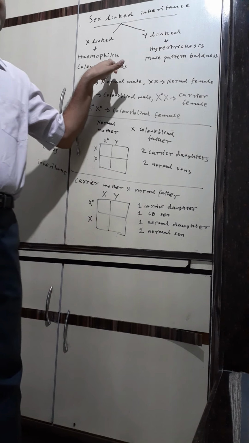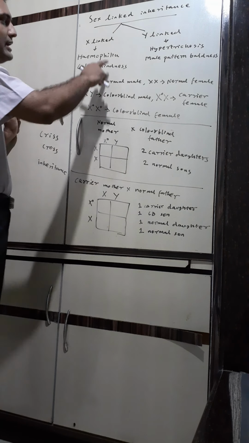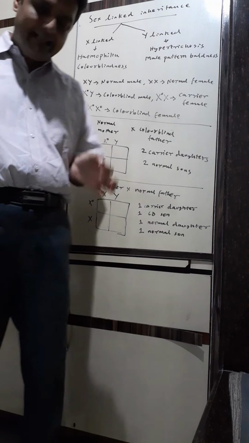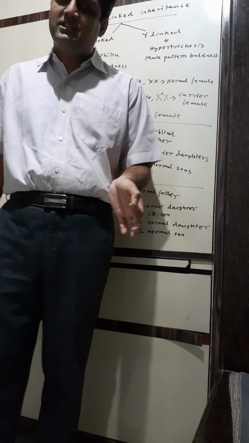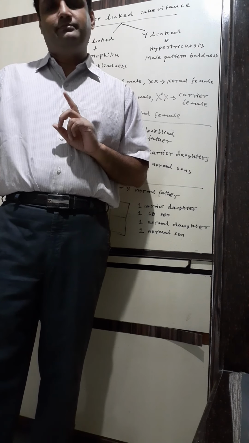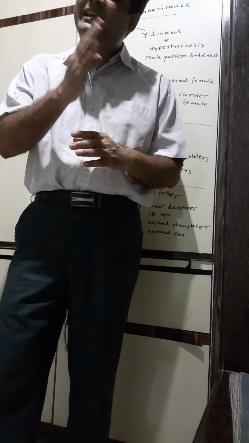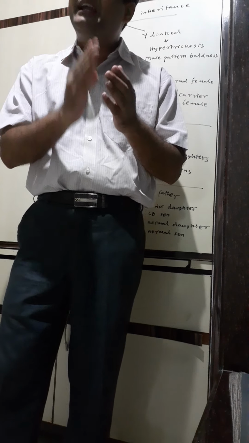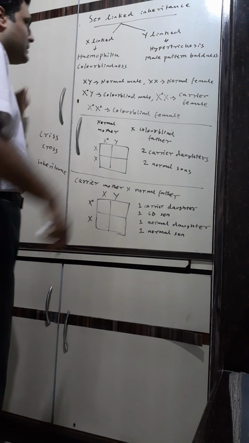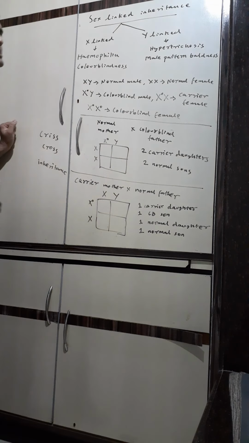It's called bleeder's disease. It's called Royal's disease also because it happened in the royal family in England. The other is color blindness. It's an X-linked disorder, occurs only on the X chromosome. Both these conditions occur only on the X chromosome. And color blindness is inability to differentiate between colors, blue, green and red. So that is color blindness. So hemophilia and color blindness are X-linked disorders.